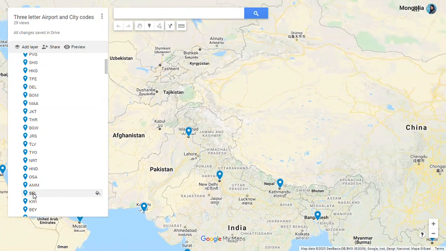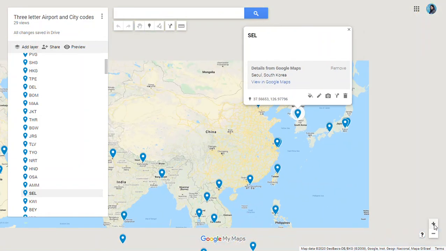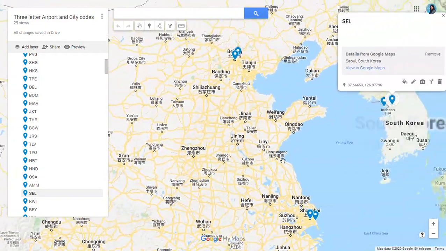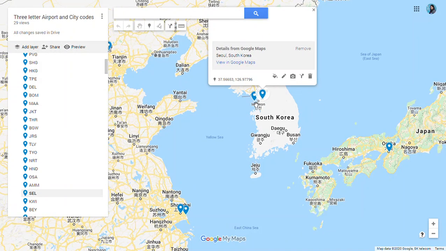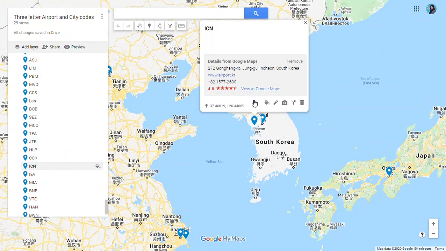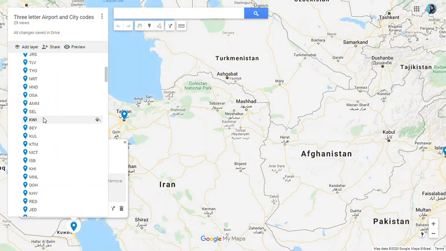Let's move back to Korea. We have Seoul in South Korea, SEL for Seoul. You can see the location, east of China, the Yellow Sea, and there we have South Korea. In South Korea we have Incheon Airport, and the code is ICN. SEL for Seoul.